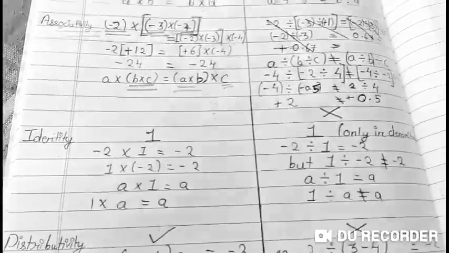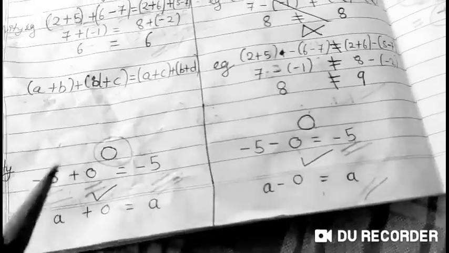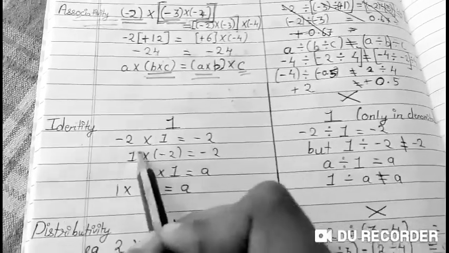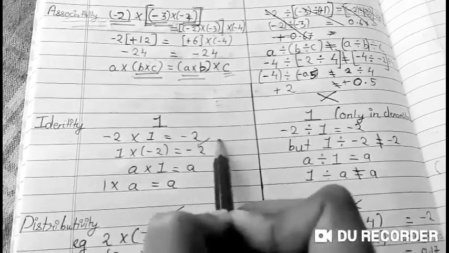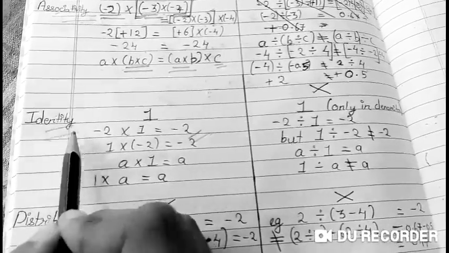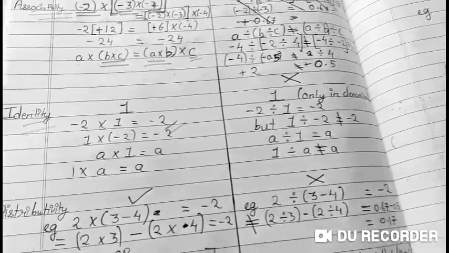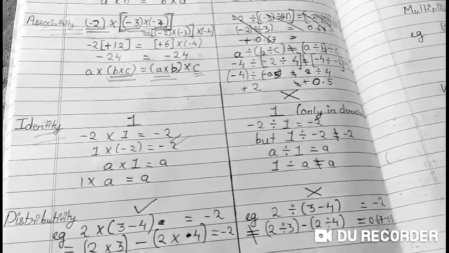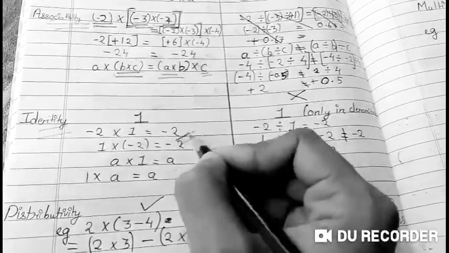For addition and subtraction, the identity is 0. For multiplication and division, it is 1. Why? Because when you multiply 1 with any number, the answer remains the same. Identity works as giving you the same answer. When you do anything with the identity, the answer should be the same.